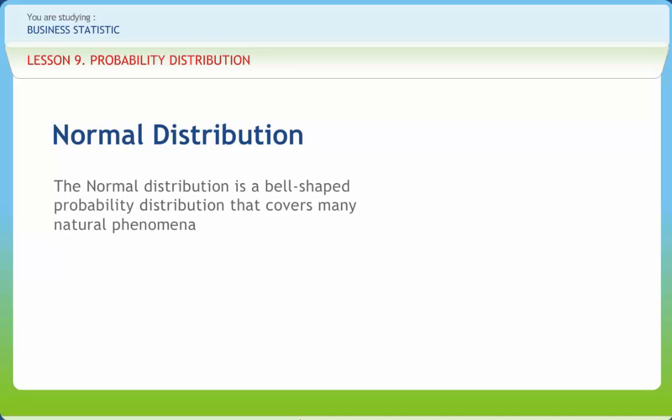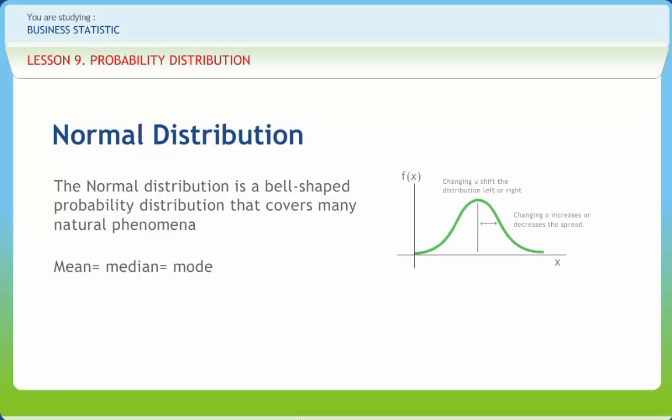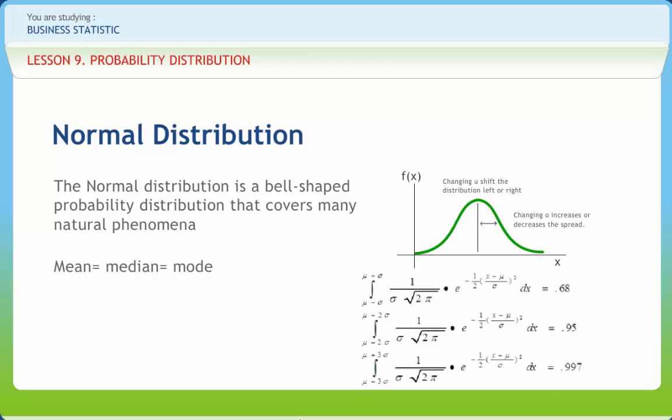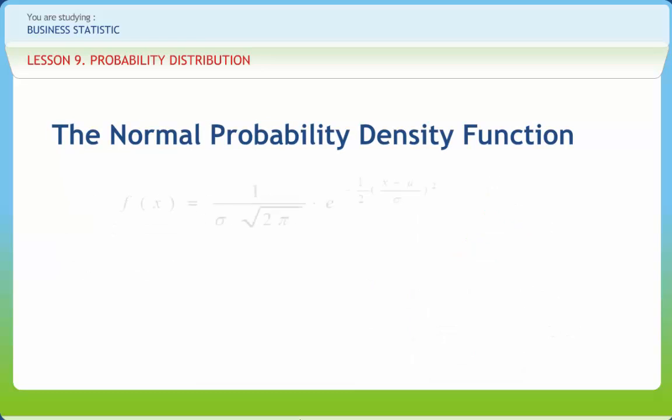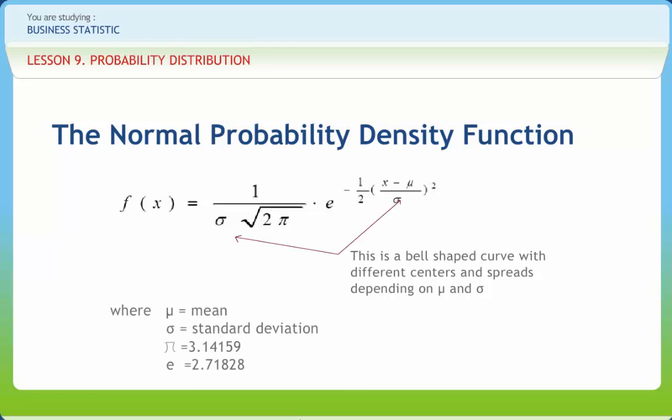The normal distribution is a bell-shaped probability distribution that covers many natural phenomena. It is a unimodal curve and its tail extends infinitely in both directions. The point of inflection of the curve is at x equals mu plus or minus sigma. This is the formula for calculation of the probability density function. Here, x is a continuous random variable and distributed normally with mean mu and standard deviation sigma.